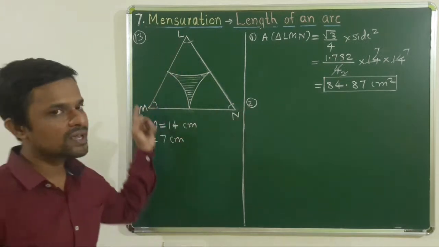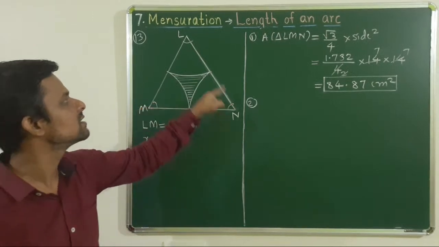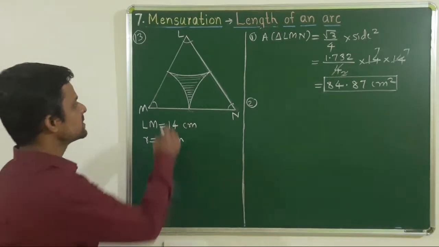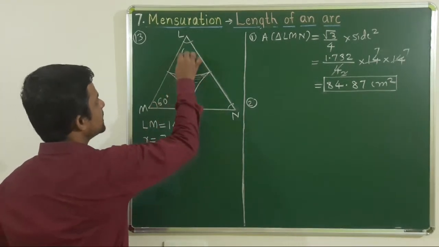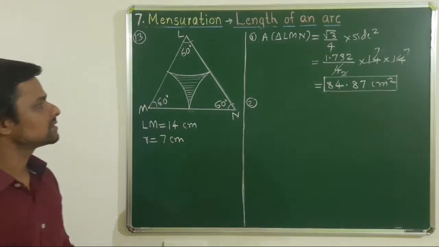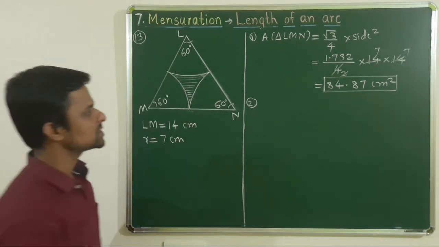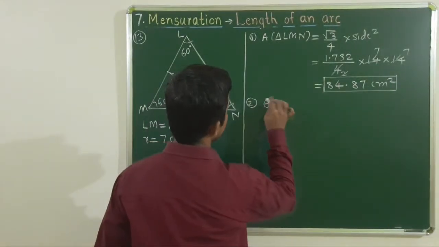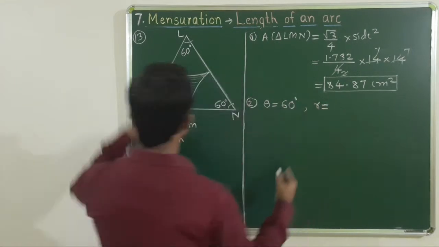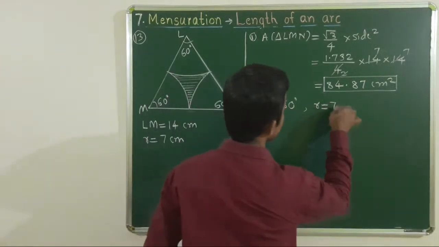Now since this triangle LMN is an equilateral triangle, therefore each angle is of measure 60 degree. हा equilateral triangle असलेल्या या प्रत्येक अँगलचं माप हे 60 डिग्री असेल. It is only for equilateral triangle. Means theta is given as 60 degree. Theta is equal to 60 degree. Radius of all these sectors is given as 7 centimeter.